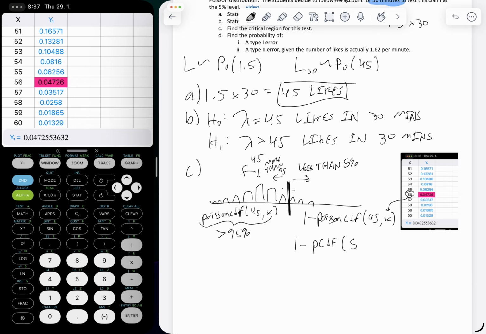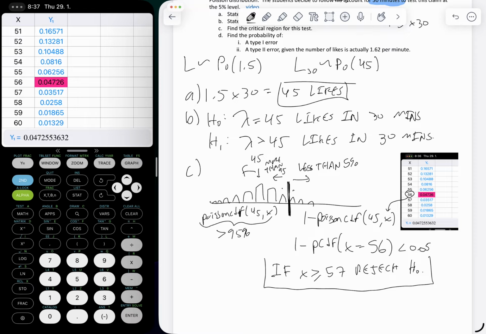So when x is equal to 56, I'm doing x equals 56, was less than 0.05. So what does that mean? That means that if x is greater than or equal to 57, then I would reject the null hypothesis, because then the students would be right. Mr. Rops thinks it's 45, the students think it's more. And so if we're over or equal to 57, that's my critical region.